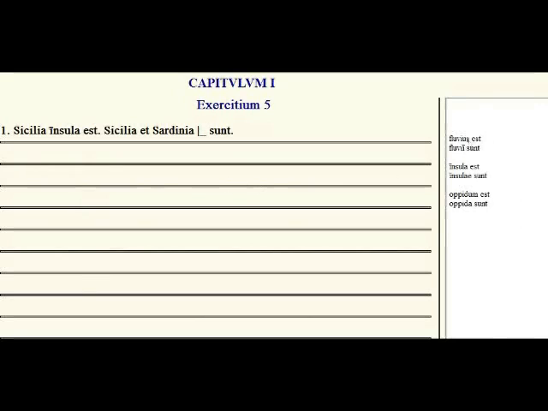We are asked, here we have fluvius est, fluvii sunt, the river is, the rivers are, the island is, the islands are, the town is, the towns are. So we need to supply the correct number, singular or plural. So Sicilia insula est, Sicily is an island. Sicilia et Sardinia are, how do we say islands? The answer is insulae.